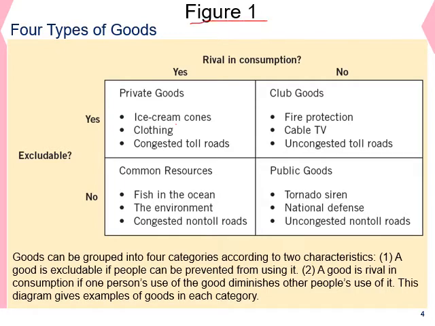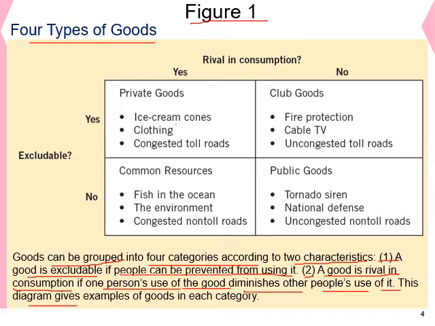Figure 1 summarizes the four types of goods. Goods can be grouped into four categories according to two characteristics. One, a good is excludable if people can be prevented from using it. Two, a good is rival in consumption if one person's use of the good diminishes other people's use of it. The diagram above gives examples of goods in each category.